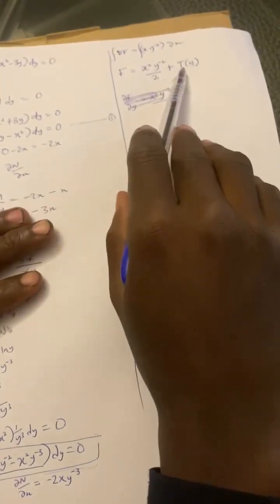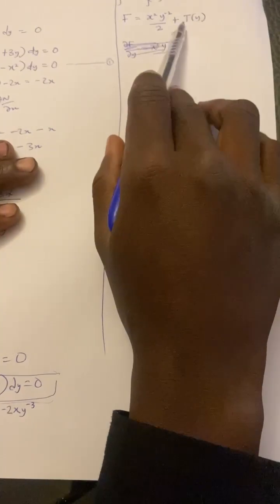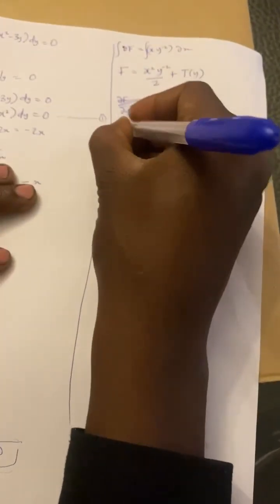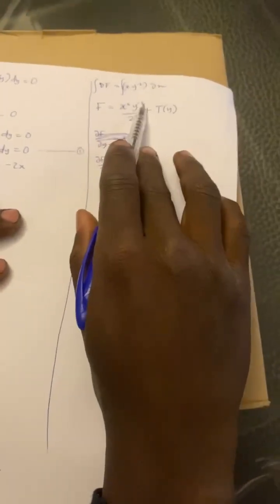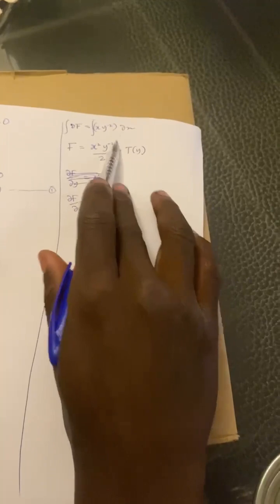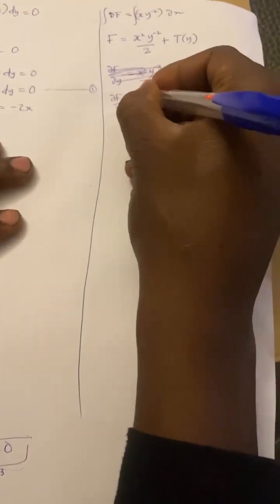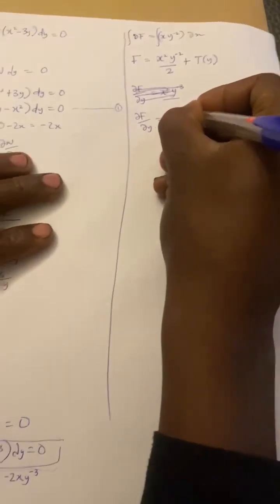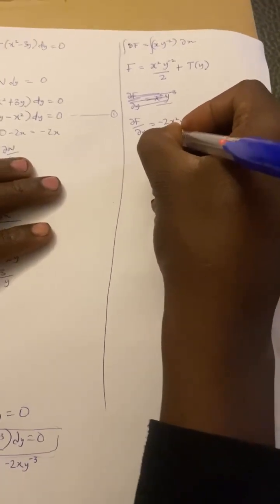Now, to find this t of y, we differentiate partially with respect to y. If I differentiate with respect to y, this minus 2 will multiply the whole of this expression. So we will have minus 2 x squared y^-2 over 2.